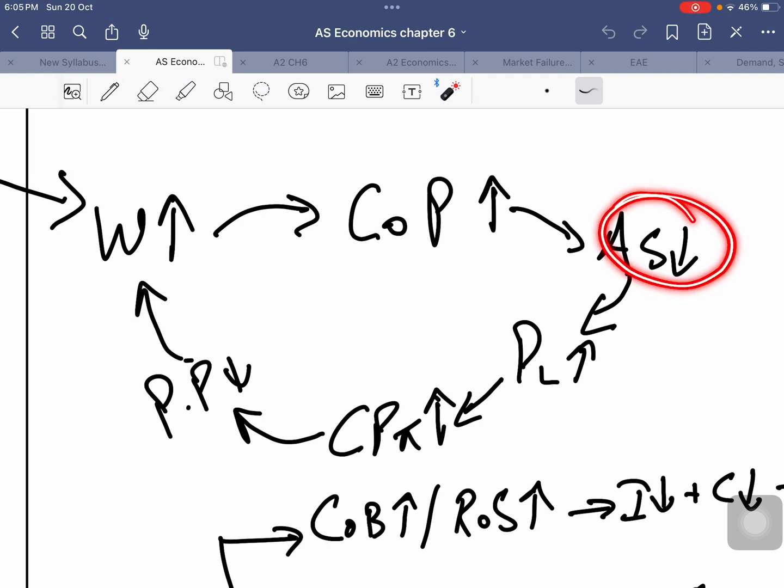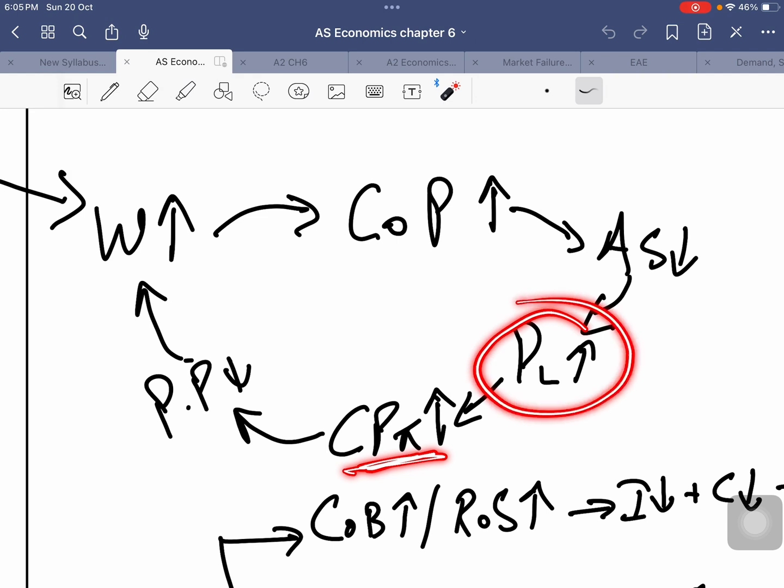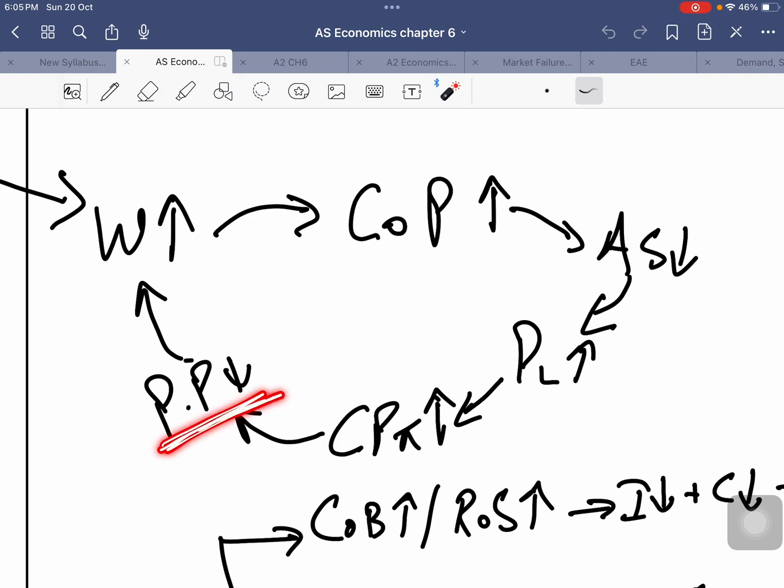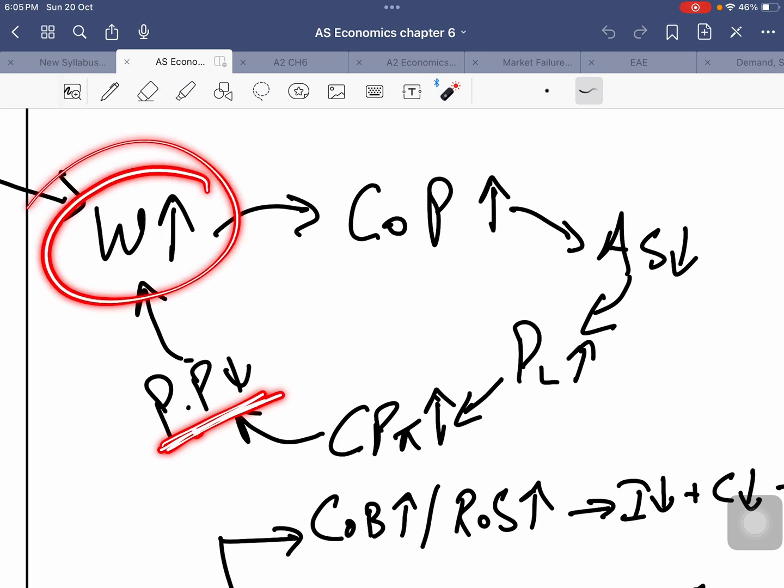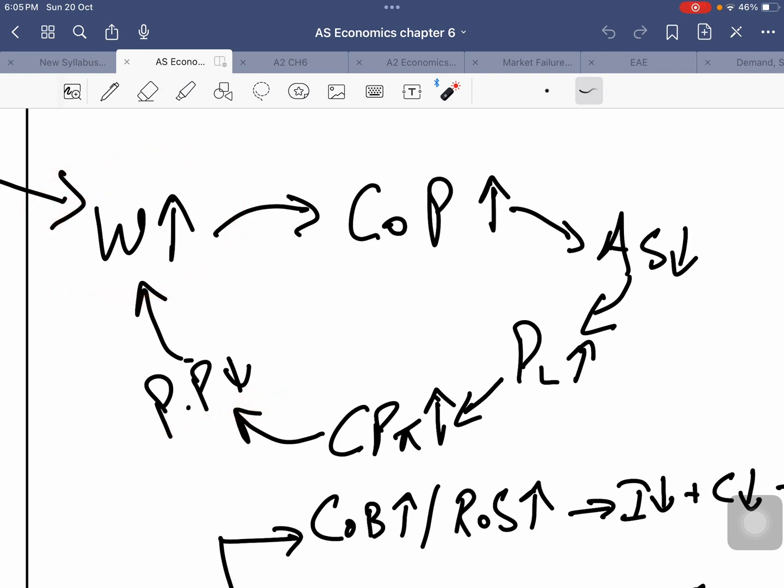When aggregate supply of the economy falls, we know that the economy experiences cost push inflation, there is an increase in the price level. When the price level has risen again, this means the purchasing power of those workers and the general population in the country will fall. To counter that, those workers will again ask for higher wages. So the wage demand rises.